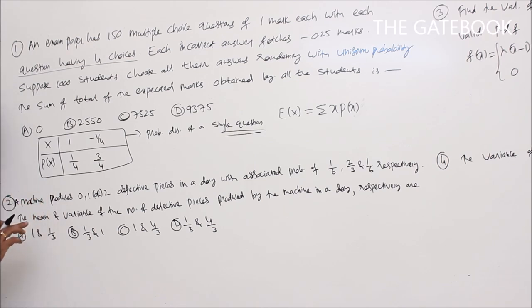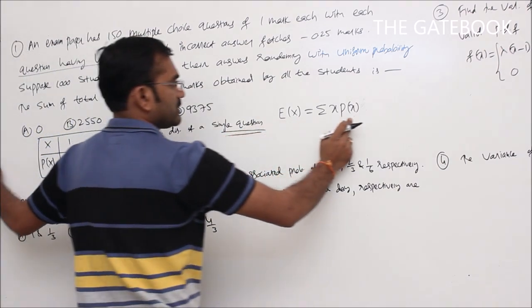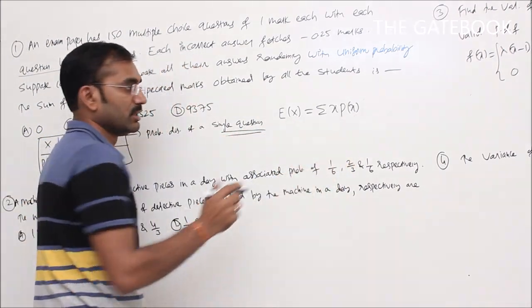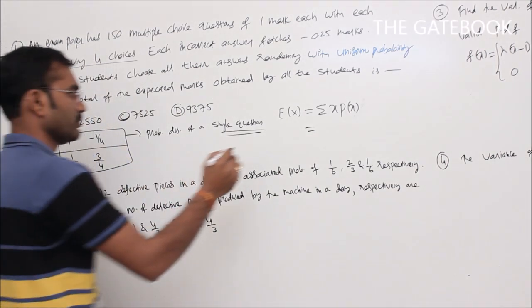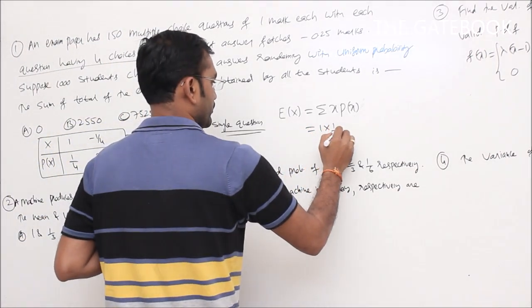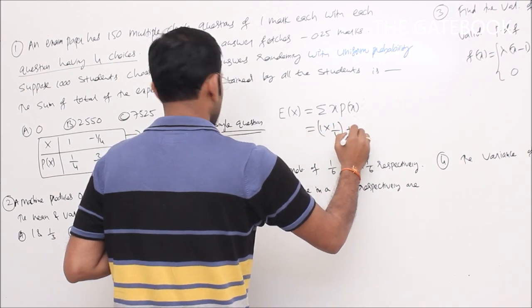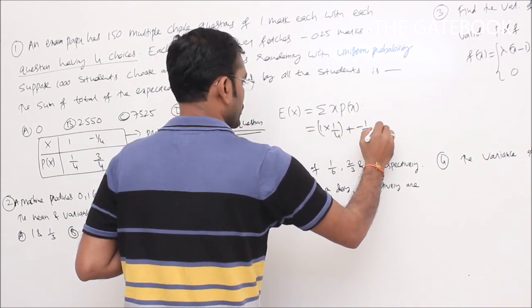So to find the mean or expected value of X, E of X is equal to summation X into P of X. So that is 1 into 1 by 4 plus minus 1 by 4 into 3 by 4.